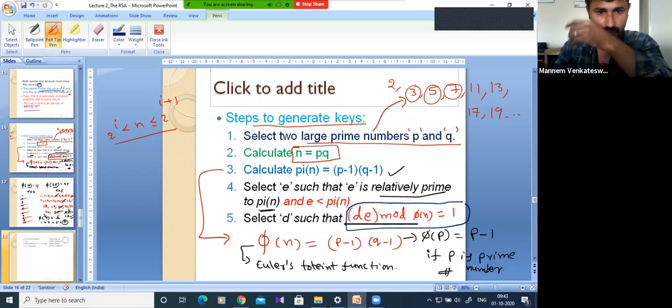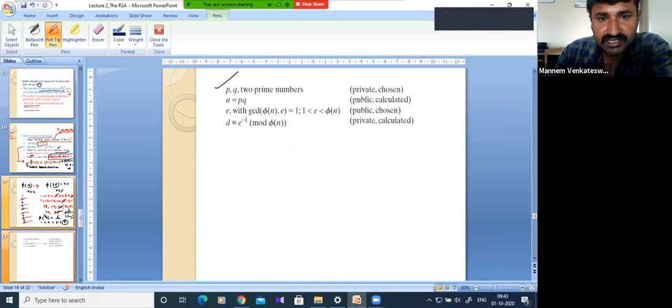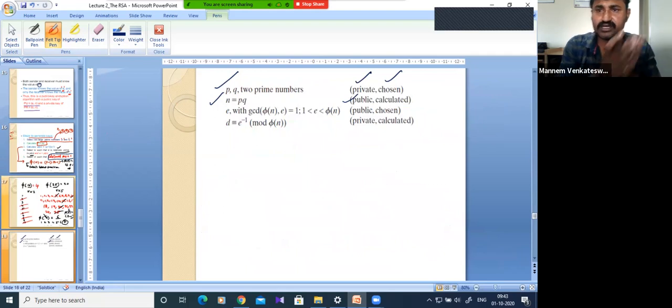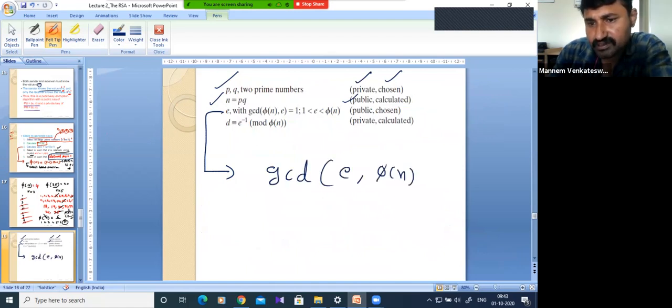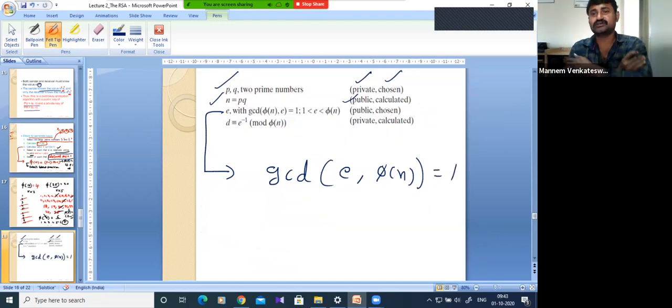Now see this. P and Q are two prime numbers; they are private but chosen. N is equal to PQ. We have to calculate it, but it is public, in the sense that it will be known by the sender, the receiver, or any user in that particular network. Now this is the step. How to select E? If I take the GCD of E comma pi of n, that must be equal to 1. Greatest common divisor, right?